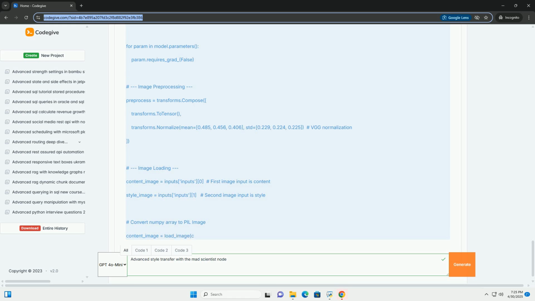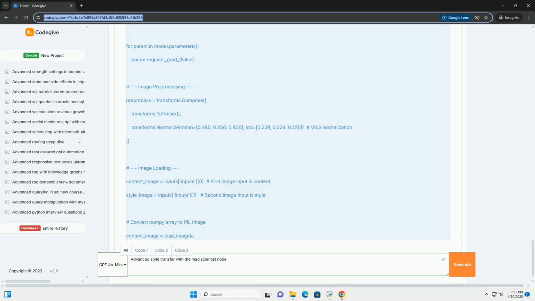GPU: the code automatically uses the GPU if available. Make sure you have PyTorch correctly configured to use your GPU. Error handling: add error handling to your code to catch potential issues, for example invalid image formats, CUDA errors. Running the workflow. Click the Queue Prompt button in ComfyUI to execute the workflow. The stylized image should appear in the preview image node.